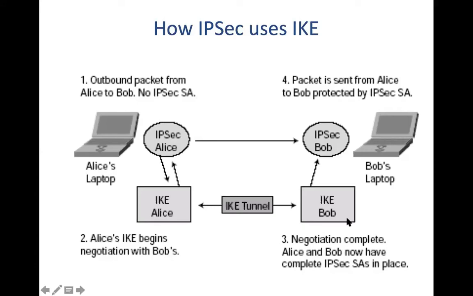Once that understanding is there, encrypted packets are sent to Bob using the IPsec security association, encrypted and also authenticated using, let's say, ESP. If using AH, then it will be just an authenticated packet. Any question on this one?